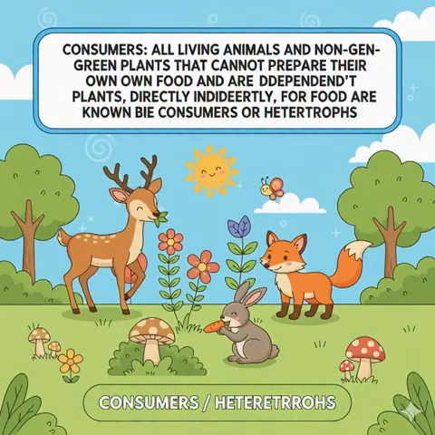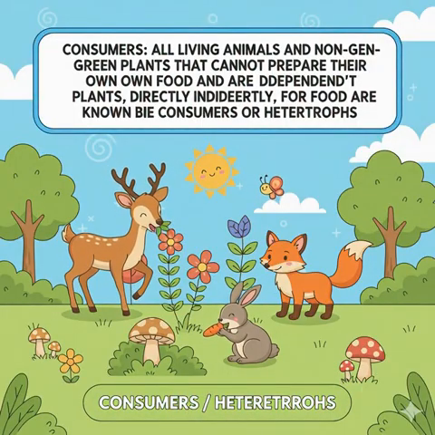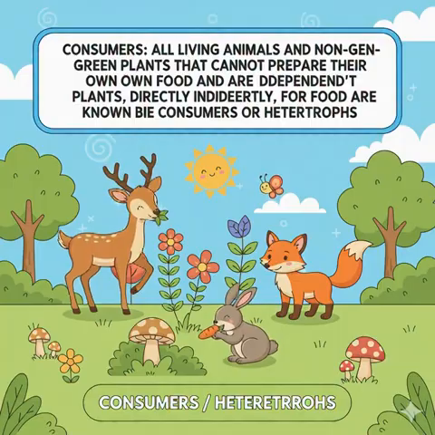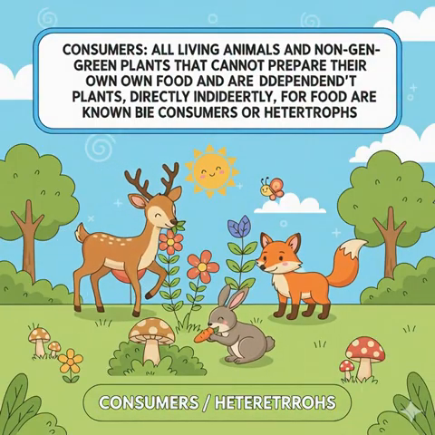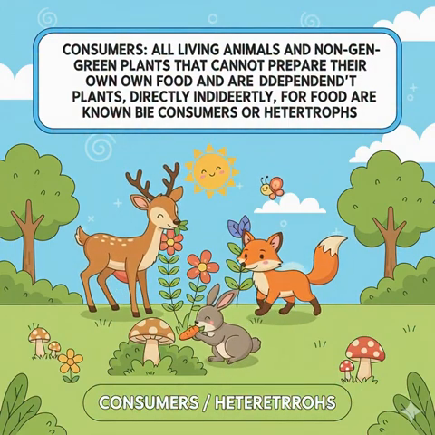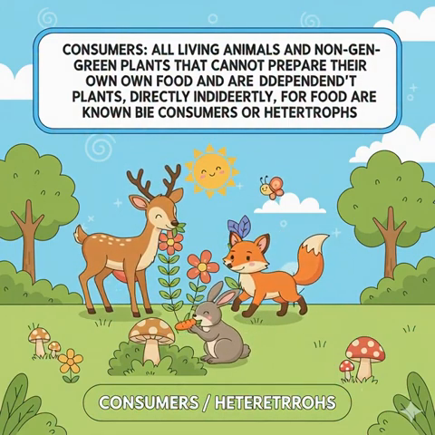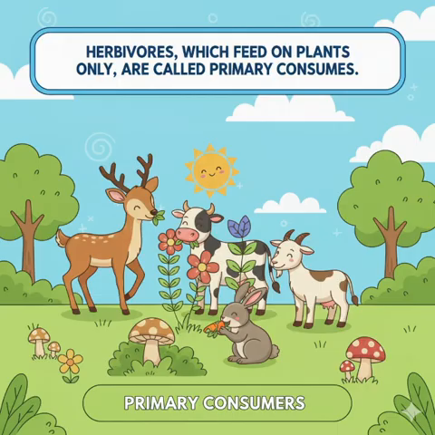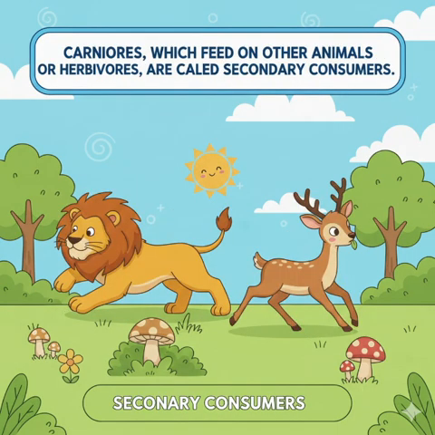Consumers. All living animals and non-green plants that cannot prepare their own food and are dependent on plants, directly or indirectly, for food are known as consumers or heterotrophs. Herbivores, which feed on plants only, are called primary consumers. Carnivores, which feed on other animals or herbivores, are called secondary consumers.